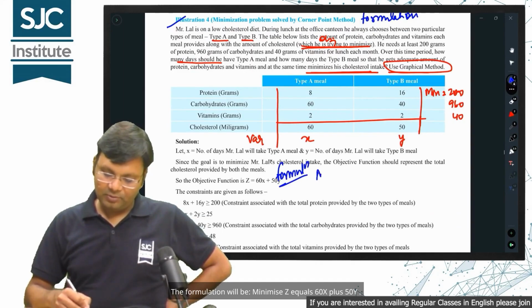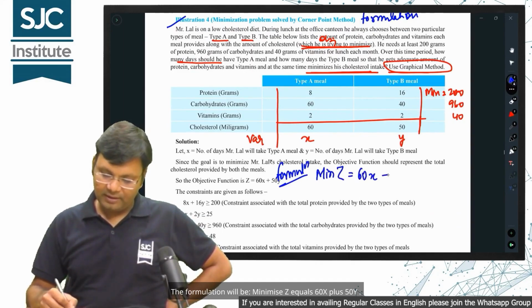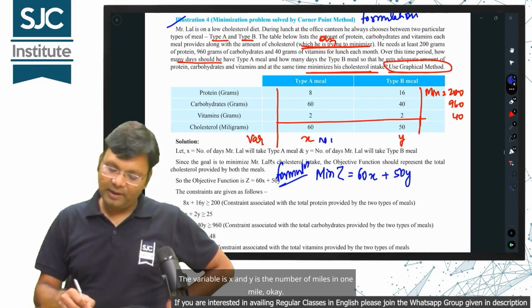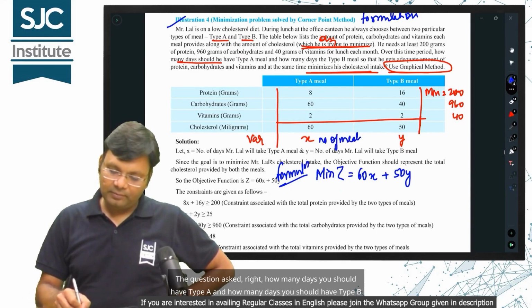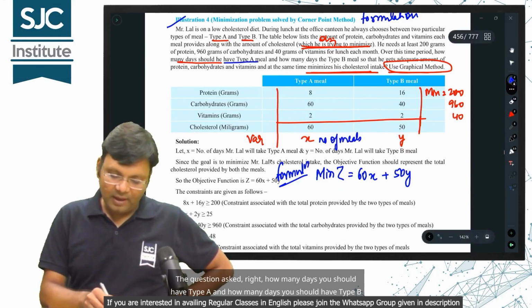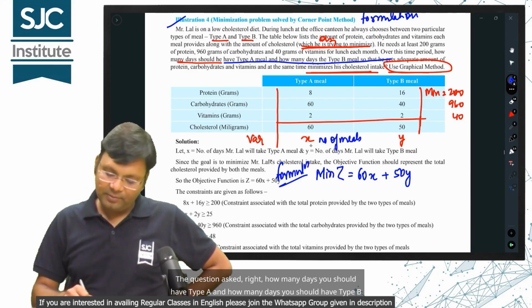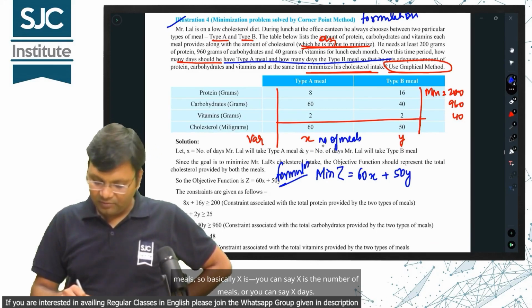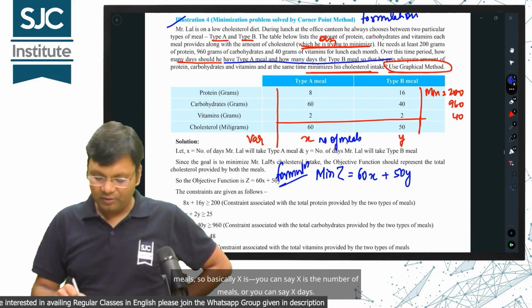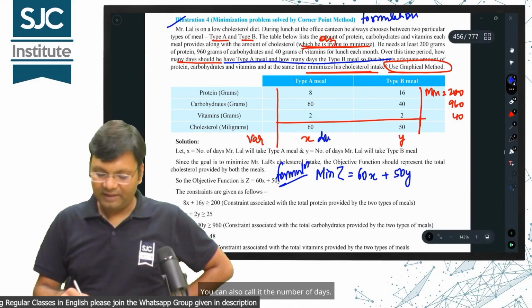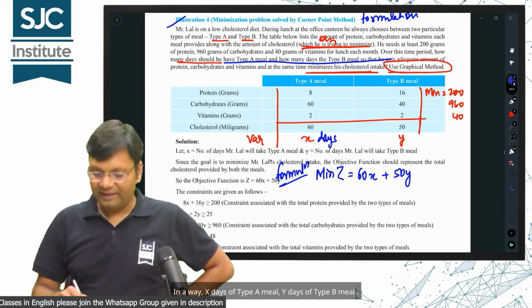The formulation will be minimize z equals 60x plus 50y. The variables x and y are the number of meals. The question asks how many days you should have type A and how many days you should have type B meals. So x is the number of meals, or you can also call it the number of days: x days of type A meal, y days of type B meal.